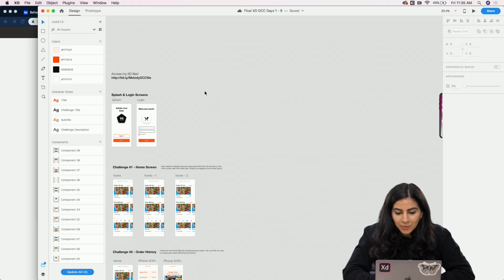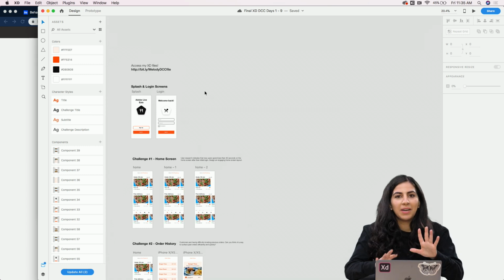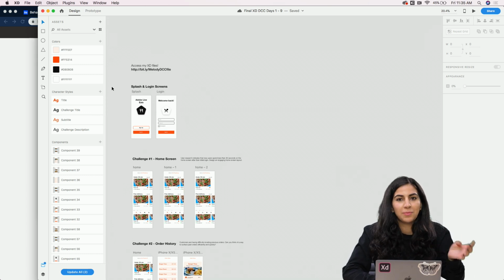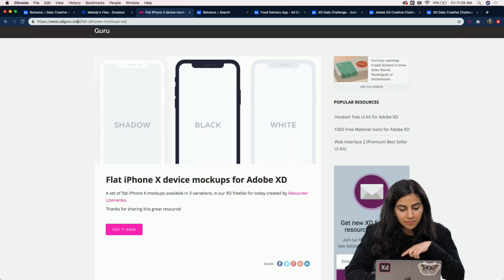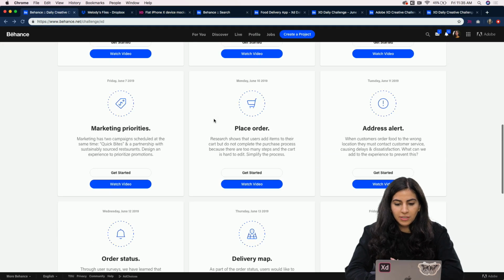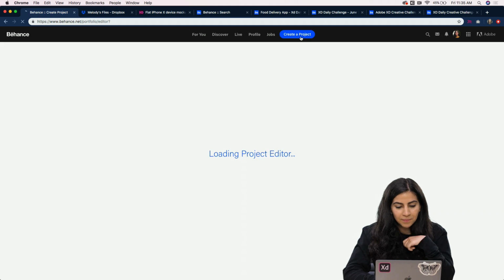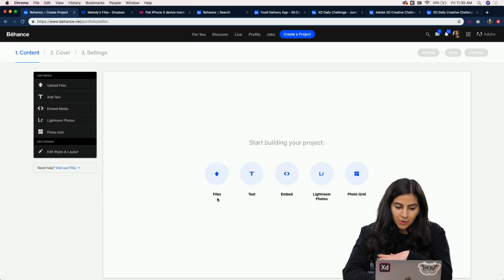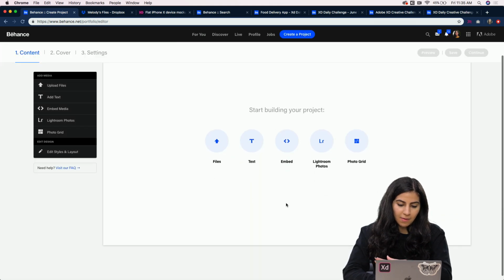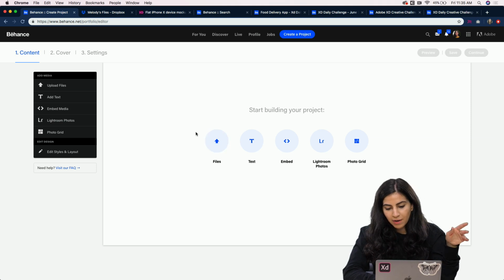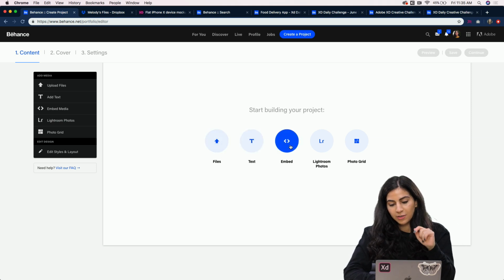And then, yeah, so we can jump into putting everything together for your Behance project. So if we go back here, let me get on this screen. To create a project, if you've never done it before, you just click on this big blue button that says Create a Project, and then it should load. And so this is basically you can drag and drop files, add text, add your prototype.